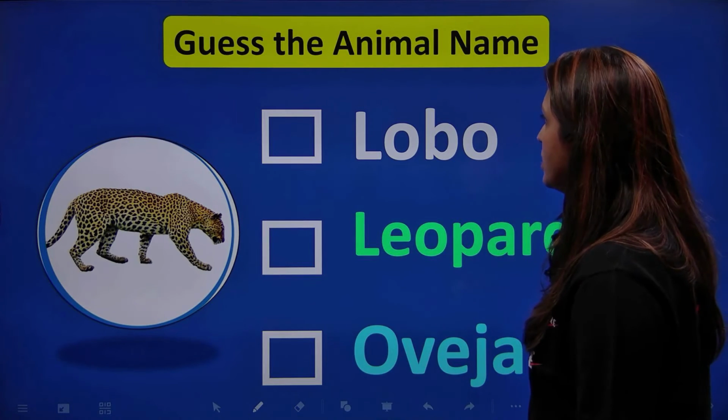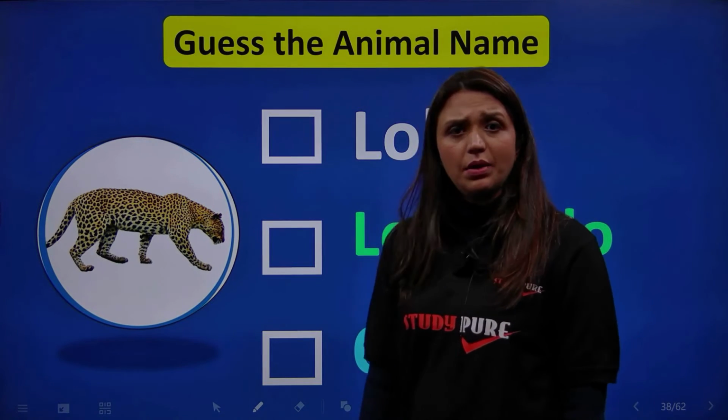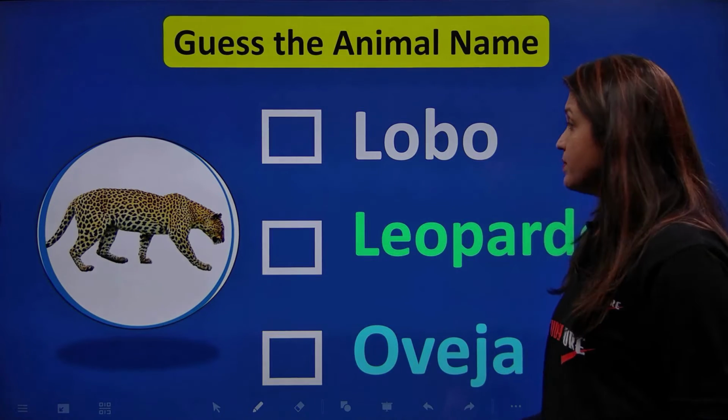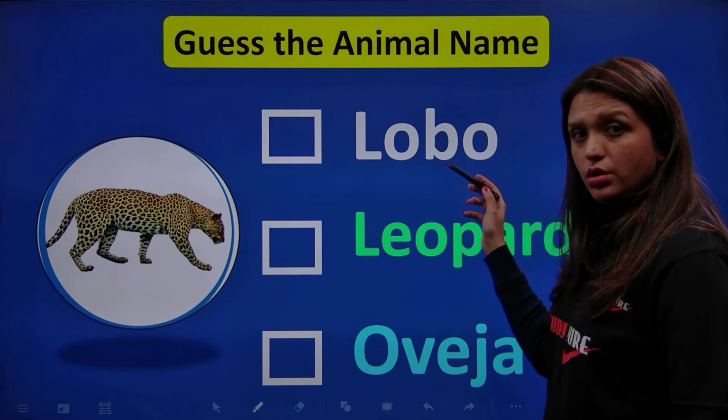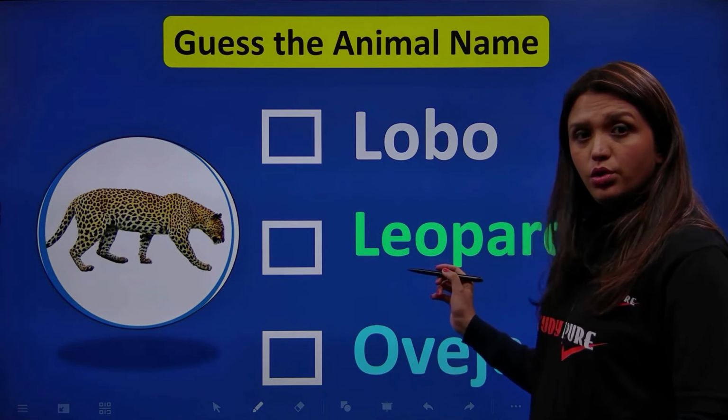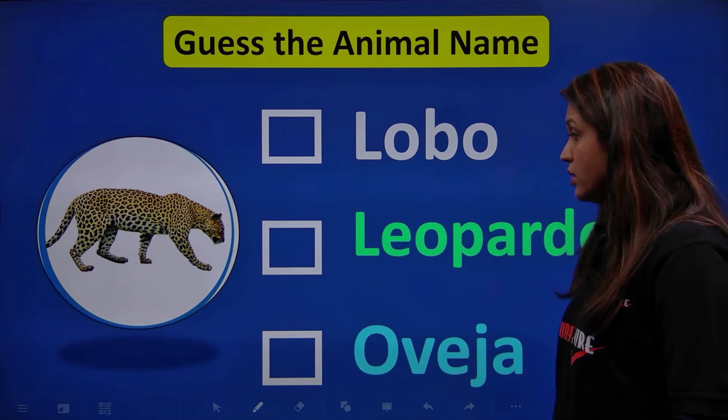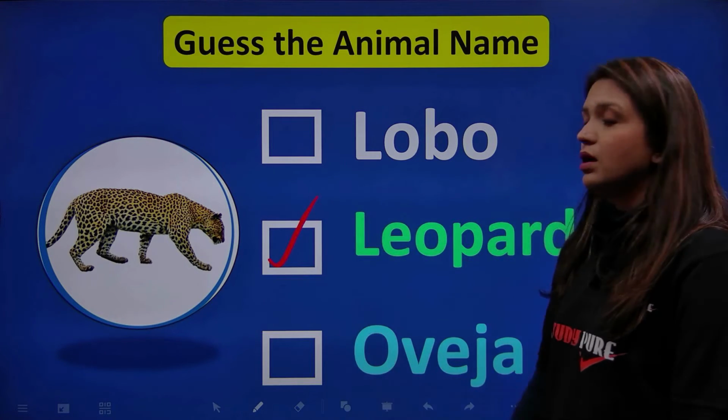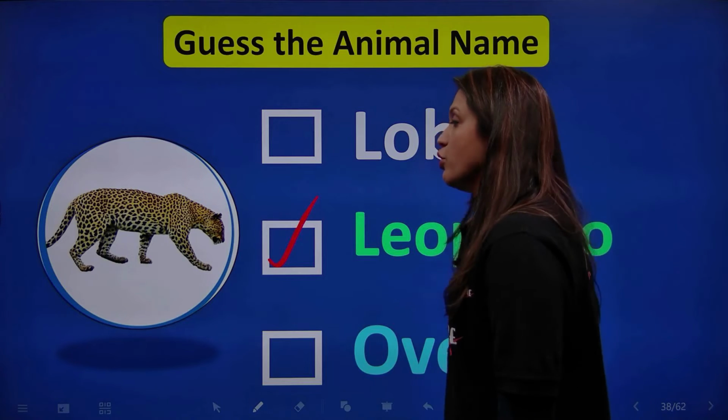Okay, and now what is this? This looks like a leopard to me. And how do we say that in Spanish? Is it a lobo? Is it a leopardo? Or an oveja? Yes, it's a leopard. Leopardo, correcto.